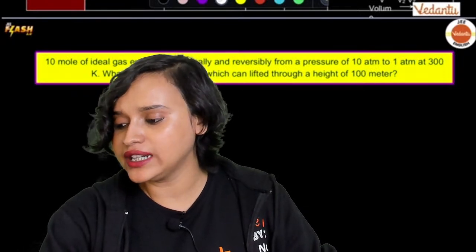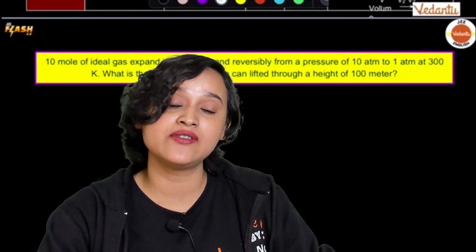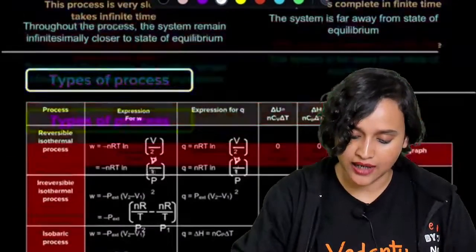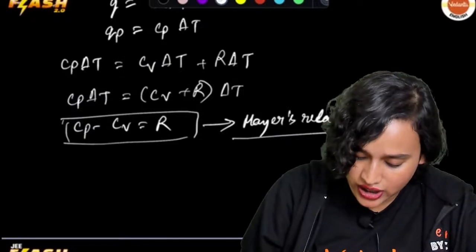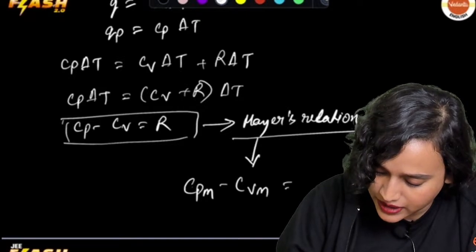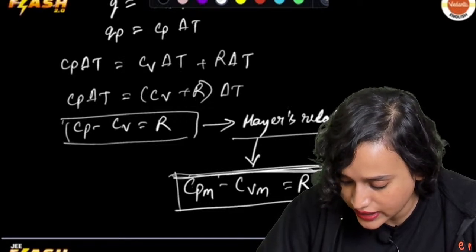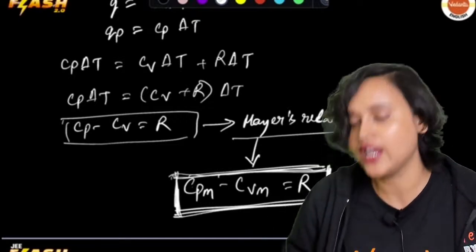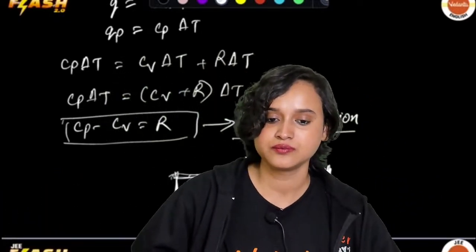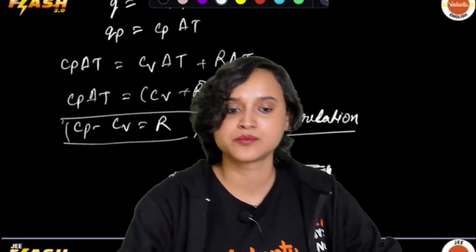That is CPM minus CVM. What is CPM and CVM? You tell me. Okay, I will write that down. Ideally, Mayer's relation is CPM minus CVM is equal to R. This is your Mayer's relation, everybody. Now tell me what is CPM and CVM. If you can tell me that, great.